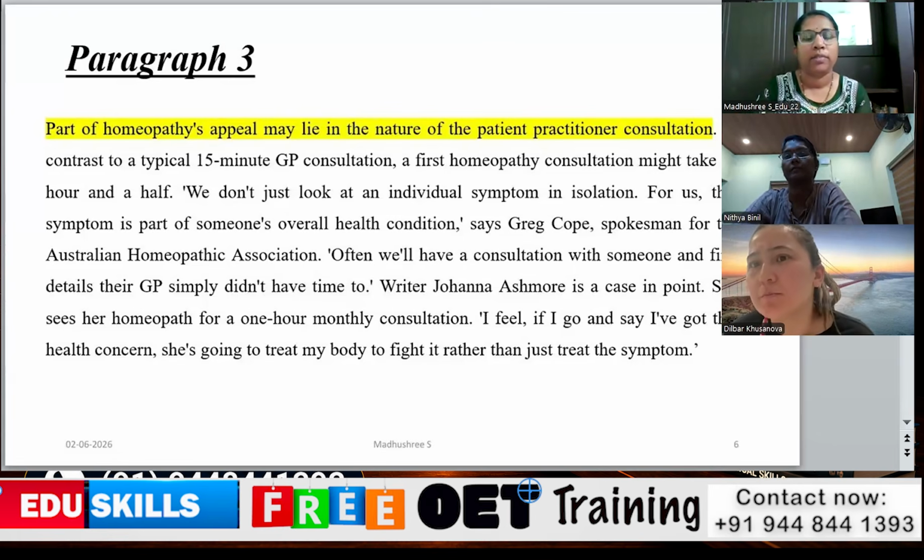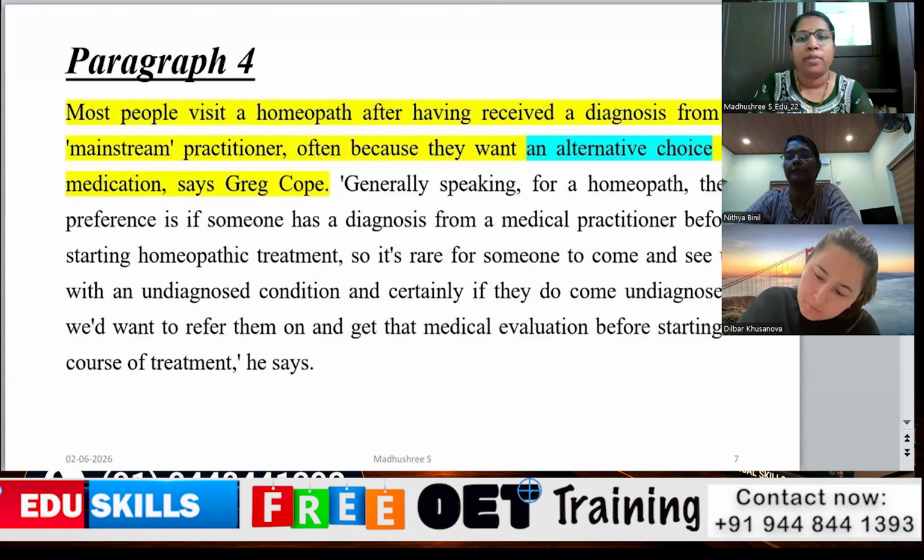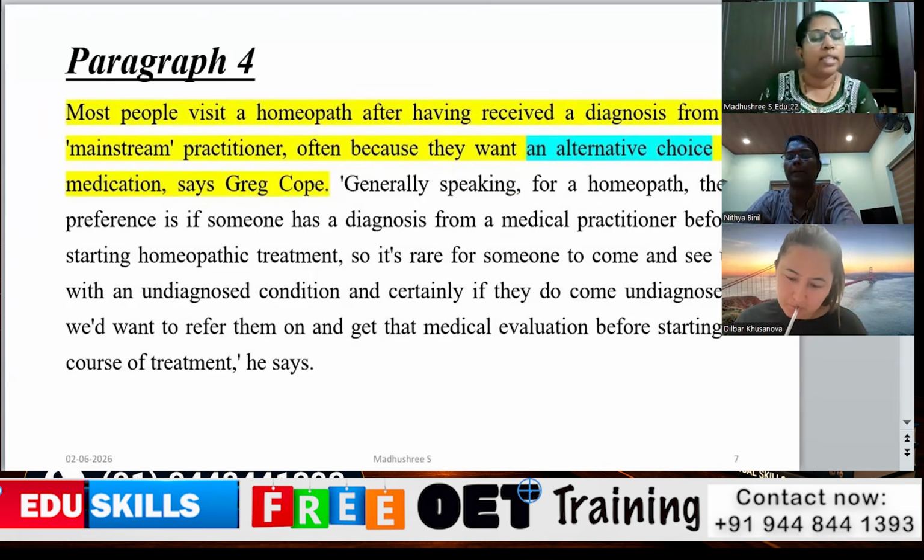And the fourth paragraph, in the topic sentence: "Most people visit a homeopath after having received a diagnosis from a mainstream practitioner, often because they want an alternative choice to medications." It says by a St. George Co. So they want to know what alternative choices there are. In this paragraph, they're speaking about alternative choice. I'm not going in depth about each paragraph, I'm just going to highlight the main heading of it.